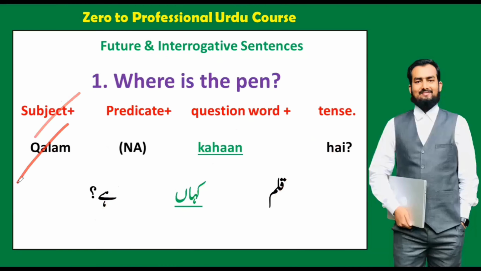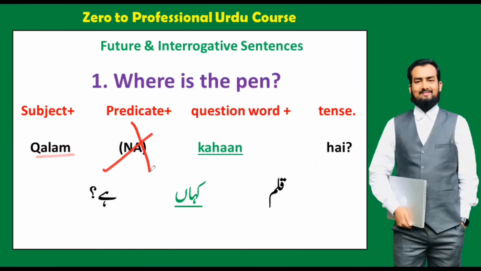Subject, you can see qalam, and actually there is no predicate. That is why we do not say any, means not applicable. So here we do not say anything. Then question word means kahan, and then tense hai. So where is the pen means qalam kahan hai? Here we have followed the same structure: subject, predicate, question word plus tense.